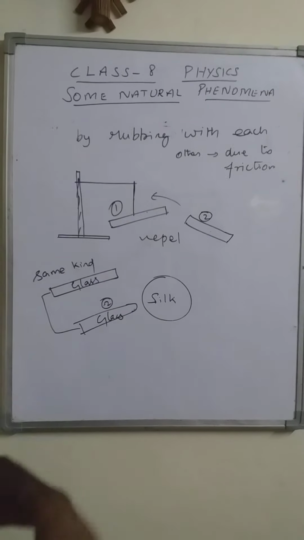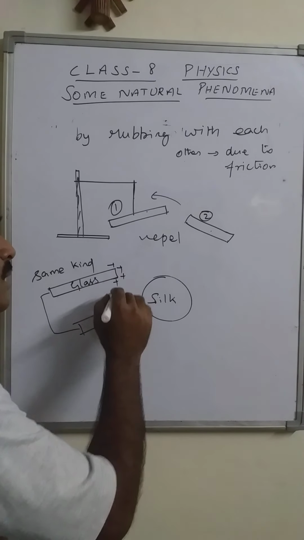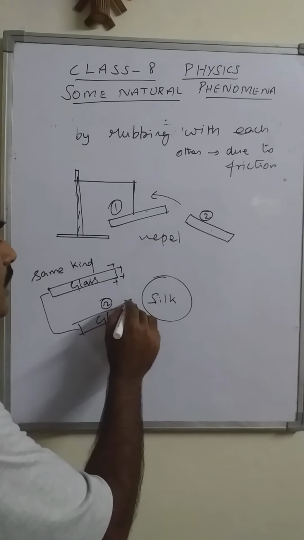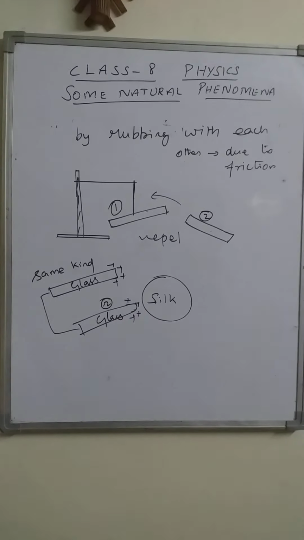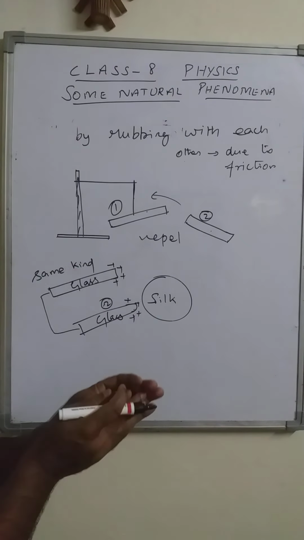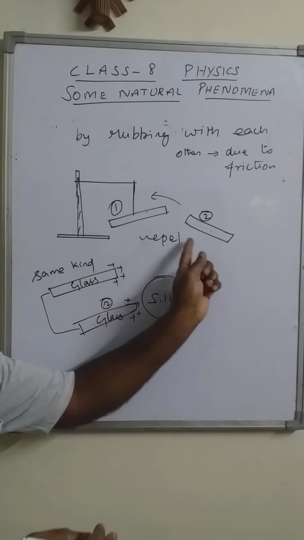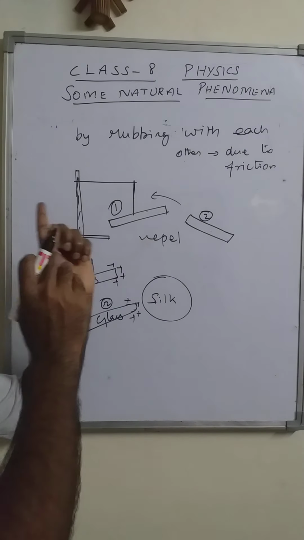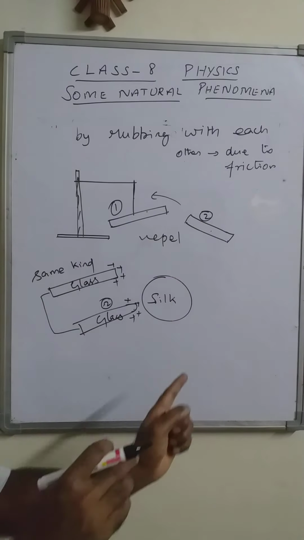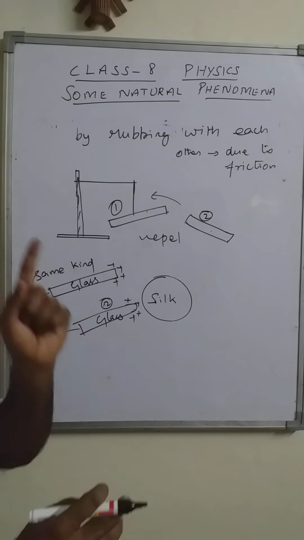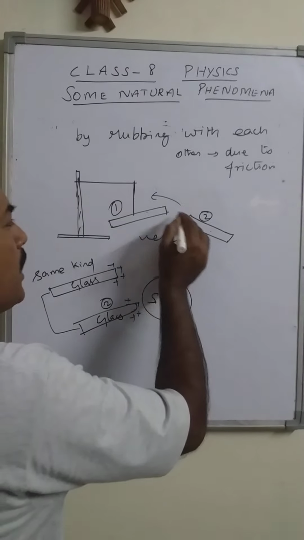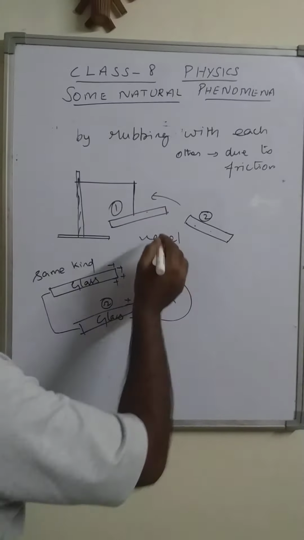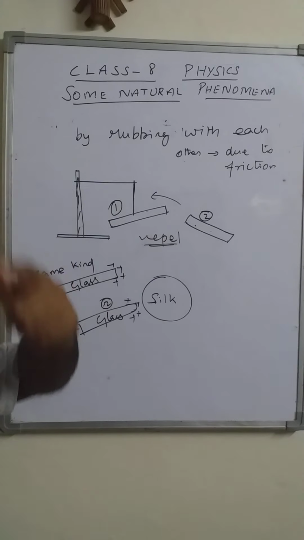Same kind of material, both rubbed with the silk cloth. Suppose we assume the glass rod lost an electron, so it gets positive charge. Obviously this is also the same kind of material, so it also lost an electron. So both materials got the same kind of charge, and from this we can see that similar charges repel each other. This is one conclusion.